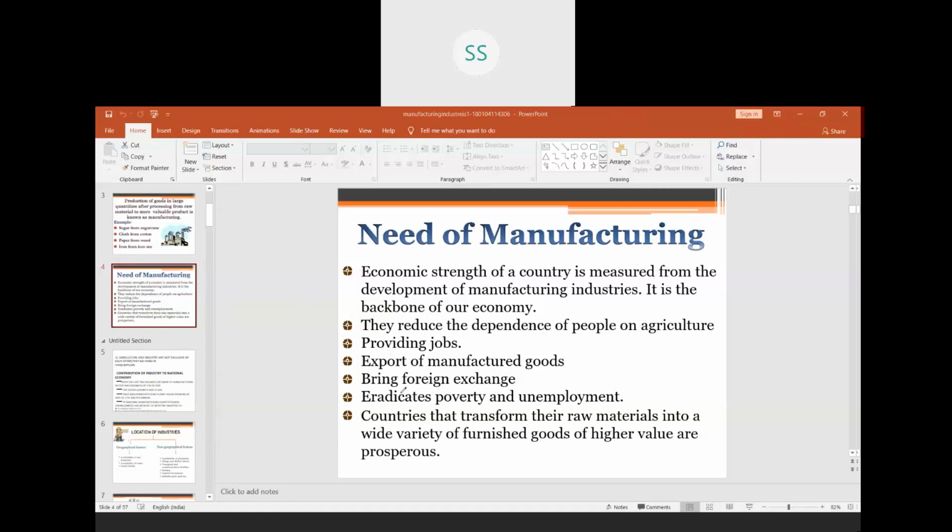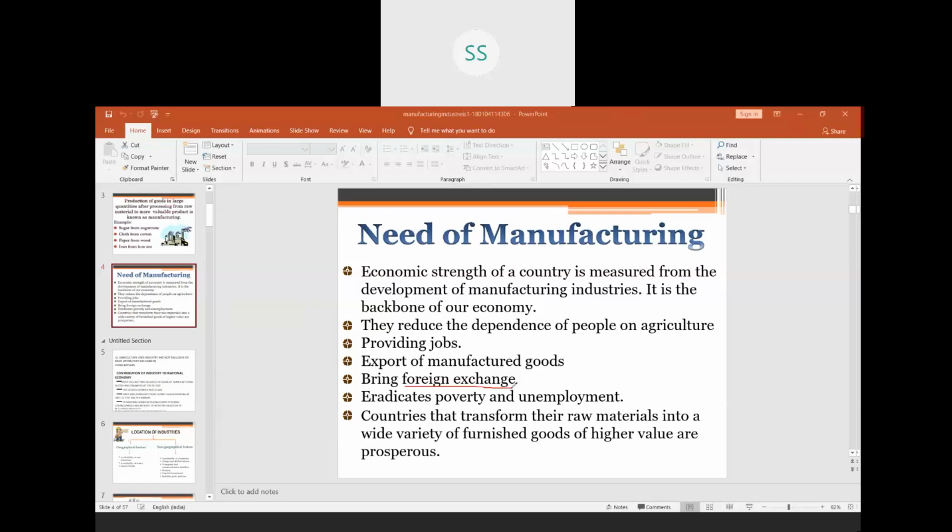So when we export these goods, we earn a lot of foreign exchange. That is how we can say that manufacturing is very important for the country's development.